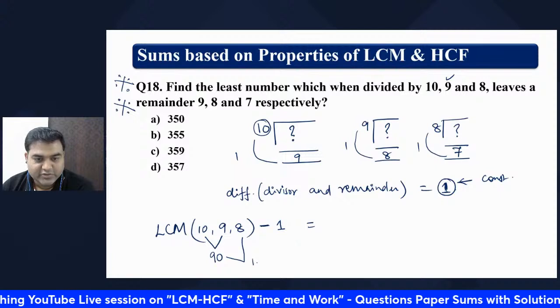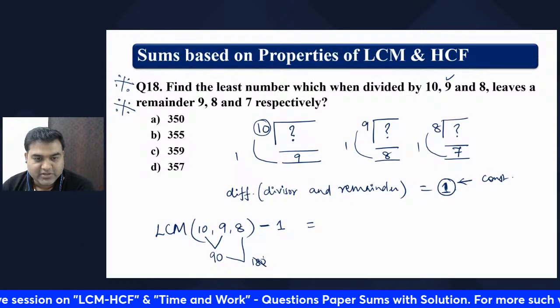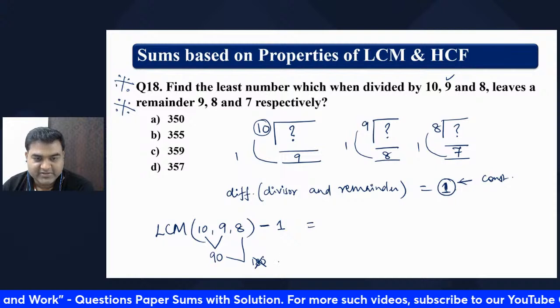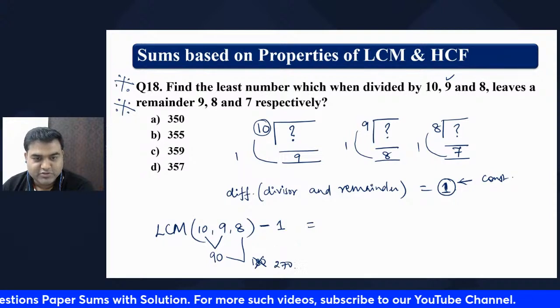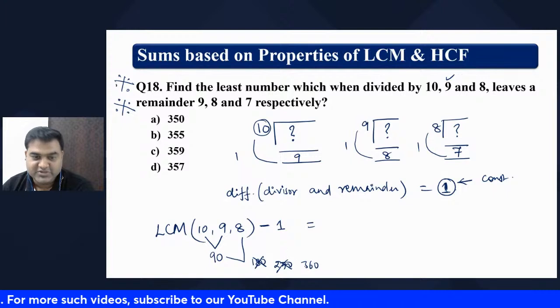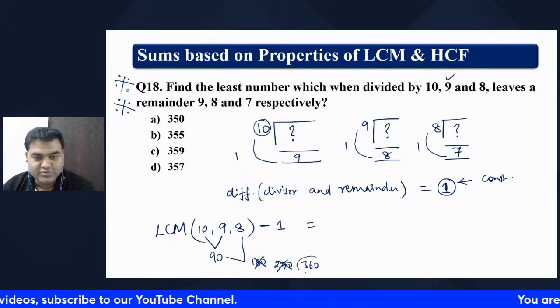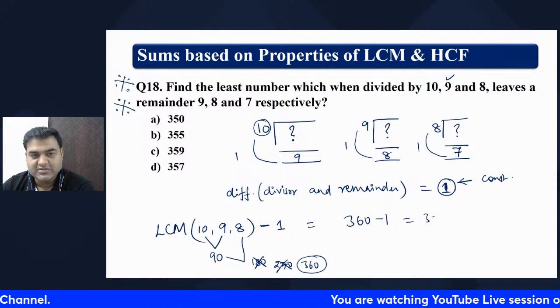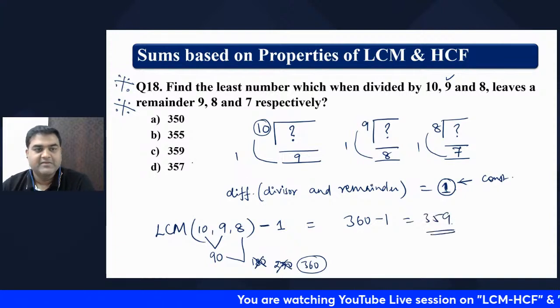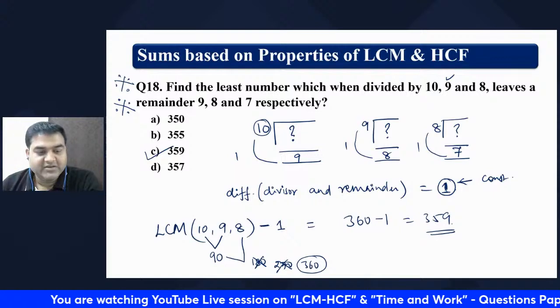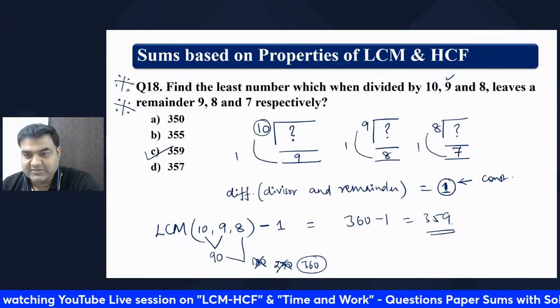So 180 you try. 180 also does not come. So 360 you try, or 270 you can try 3 times. 270 also does not come. 360 you try. 360 comes, right? So LCM is going to be 360. 360 minus 1 is 359. 359, option C is the right answer.